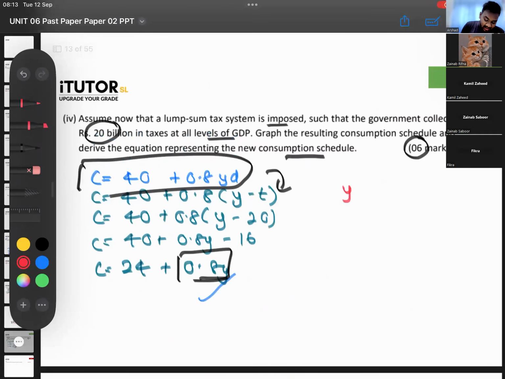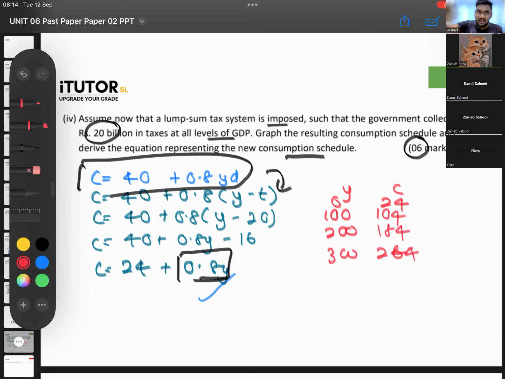When your Y is 0, consumption will be 24. MPC is 0.8. So when your Y is 100, consumption will be 80 more, no? So it will be 104. When the Y is 200, it will be 184. When the Y is 300, it will be 264. 80, 80, 80, no? Every time Y increases by 100, C increases by 80.